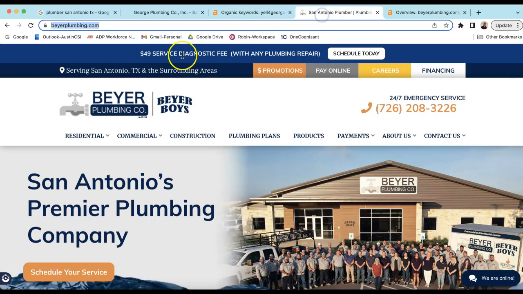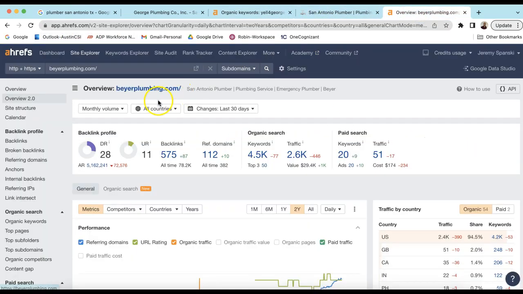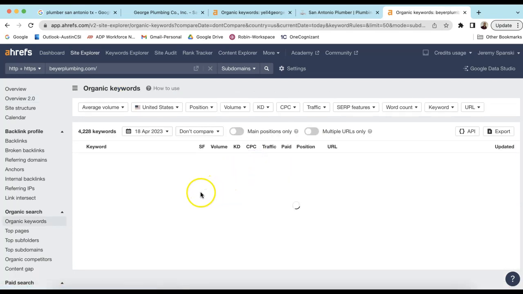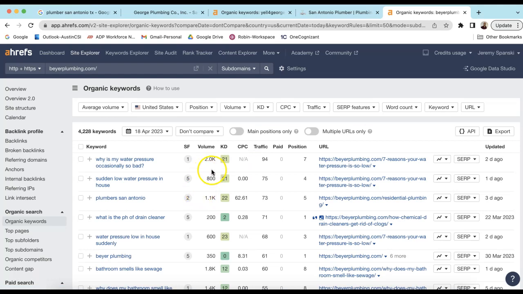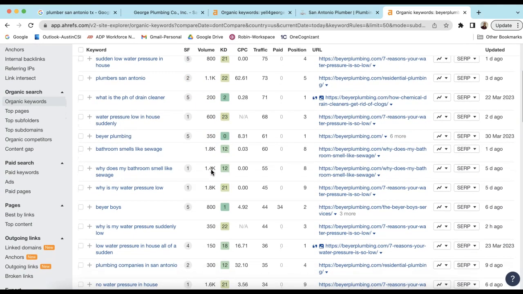Now just compare that to a local competitor. Here's Beyer Plumbing's website here, and here are their numbers. So yeah, they have over 4,000 keywords. Not saying you have to get there ever, but the goal is to just increase your keywords, start matching them, and get close to them. The great thing about keywords is you don't have to recreate the wheel. You can look at some of your top competitors' websites and look at their keywords.